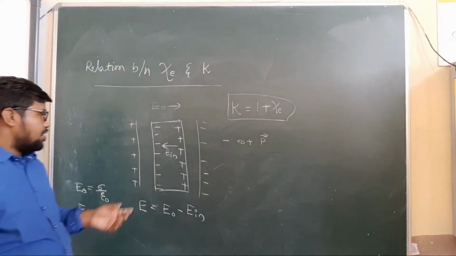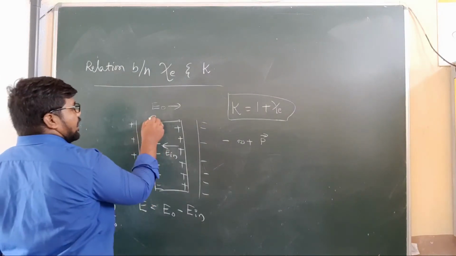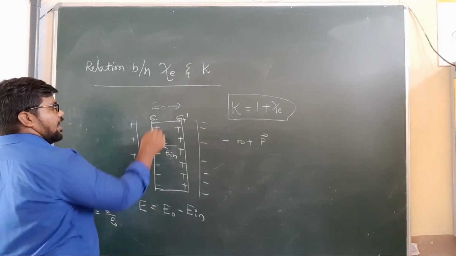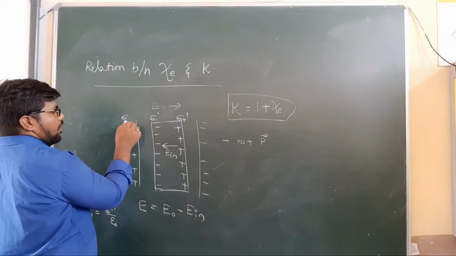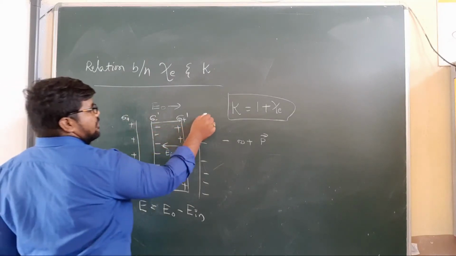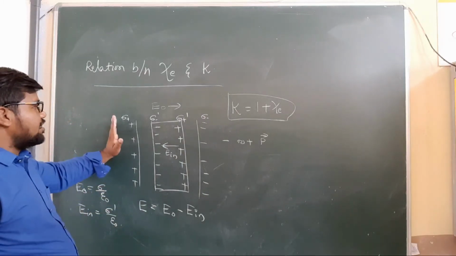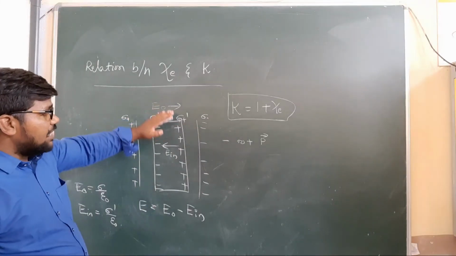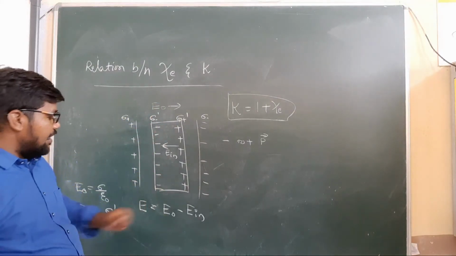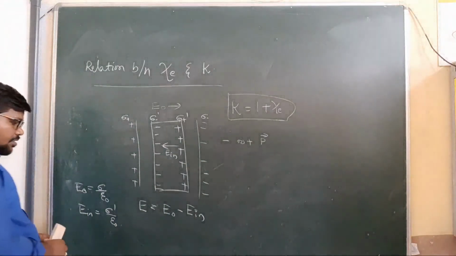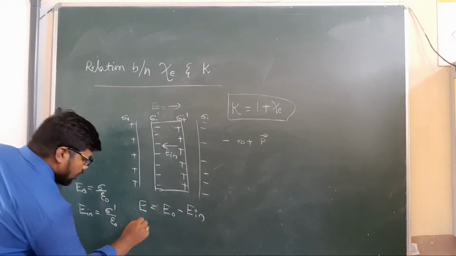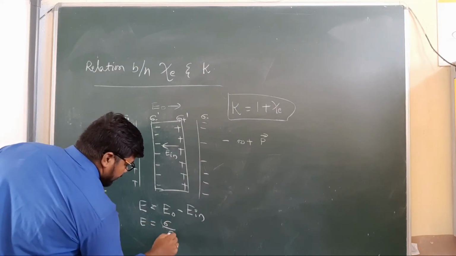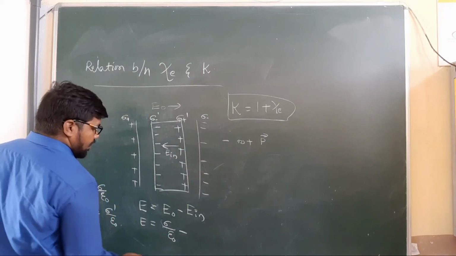Here sigma is the charge density of the plates, and sigma dash is the charge density created in the dielectric slab. Clear?